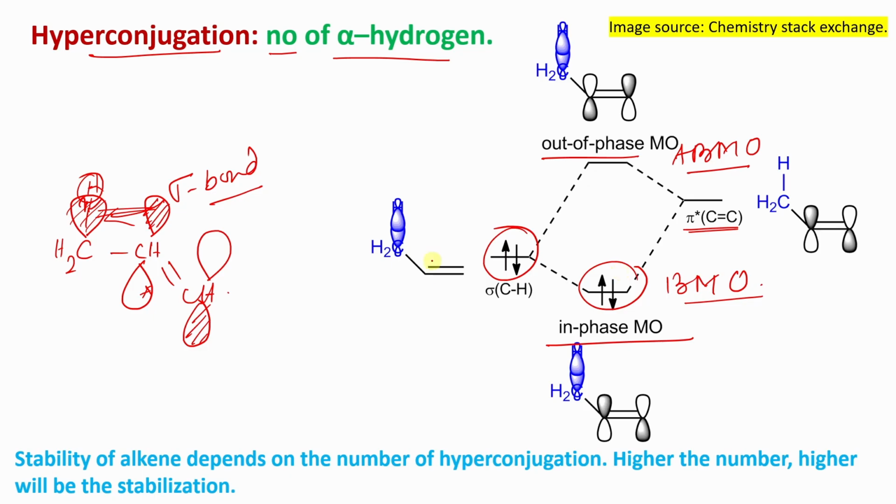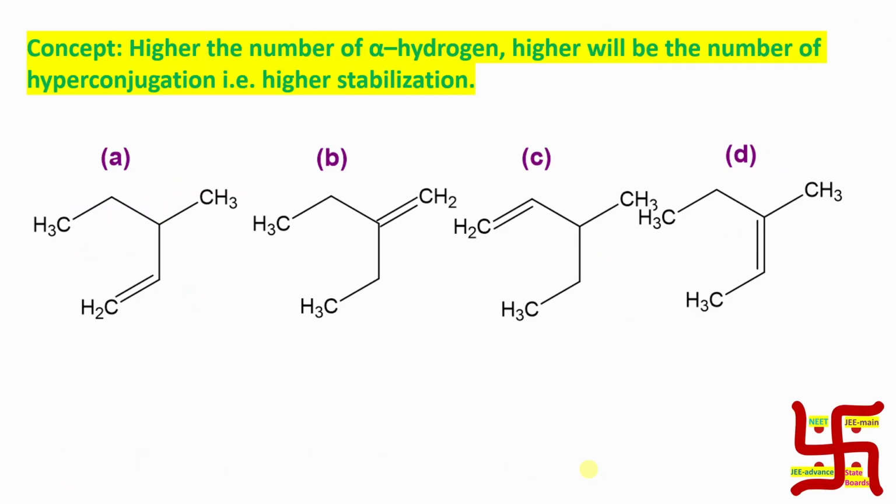So in conclusion, the electron is promoted from the comparatively higher energy level to the lower energy level because of this overlap. I want to say that the stability of an alkene depends on the number of hyperconjugations, meaning the number of alpha hydrogens. If more alpha hydrogens are present, there are more hyperconjugations, and that results in a higher extent of stability. So this is the main concept we should remember before solving the question.